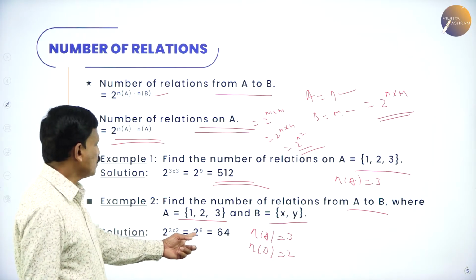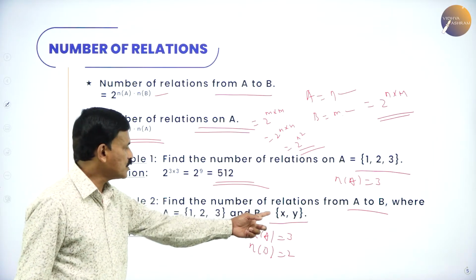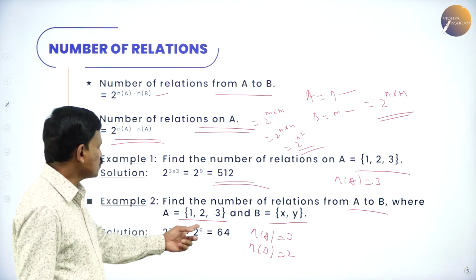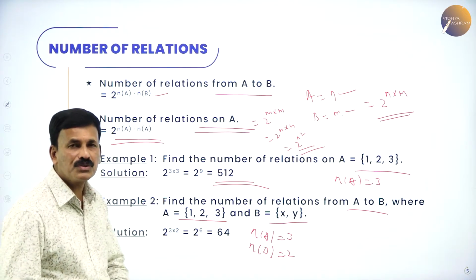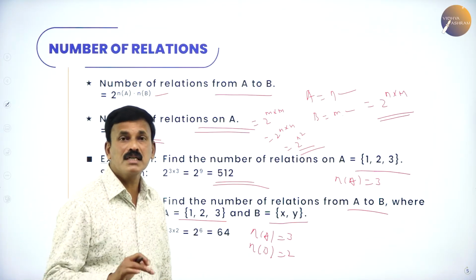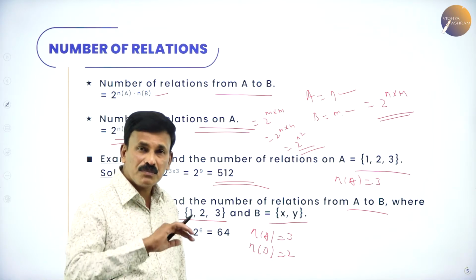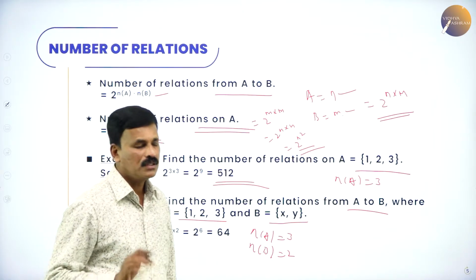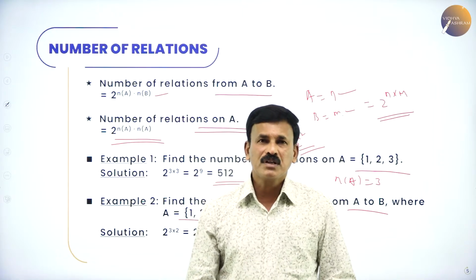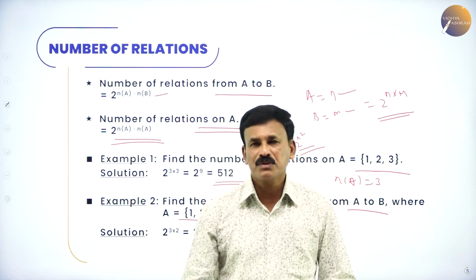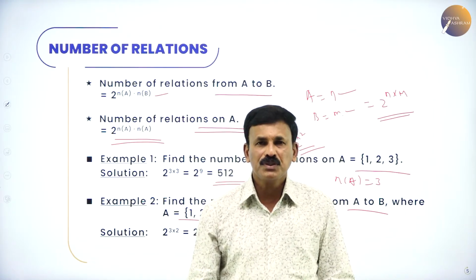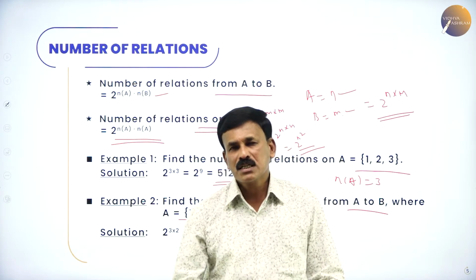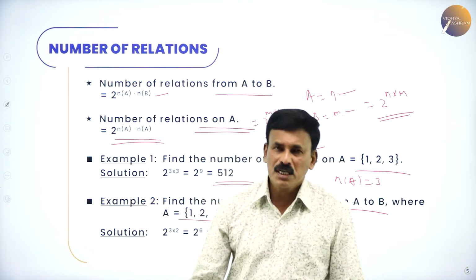So 2 to the power of mn. Here A contains 3 elements and B contains 2 elements, so 2 into 3 is 6, 2 to the power of 6. This is how we write the number of possible relations from A to B, or from A to A, or from B to B. Now, after knowing the number of relations from A to B and from A to A or B to B, let us come to the next concept, types of relation.